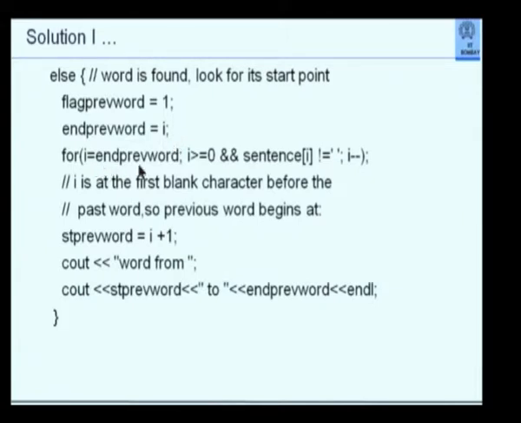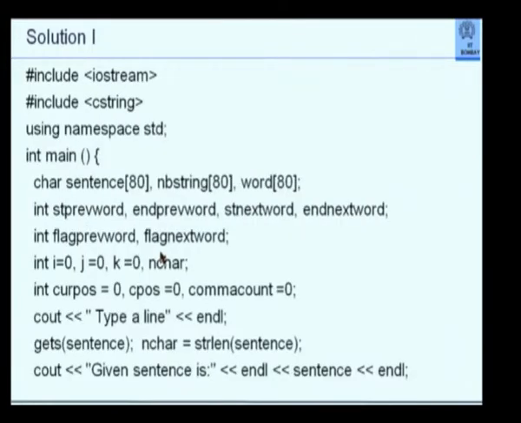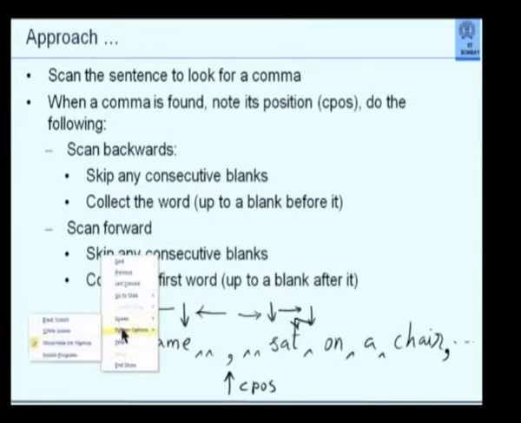Now for I equal to end previous word and sentence I not equal to blank. Now I am looking for a blank, because the blank before the previous word will mean that that was the start of the word. Exactly the same logic I use. I have just gone past the word, so previous word begins as STPRV word, start previous word equal to I plus 1. Notice I told you when we, let's go back to the previous example here.